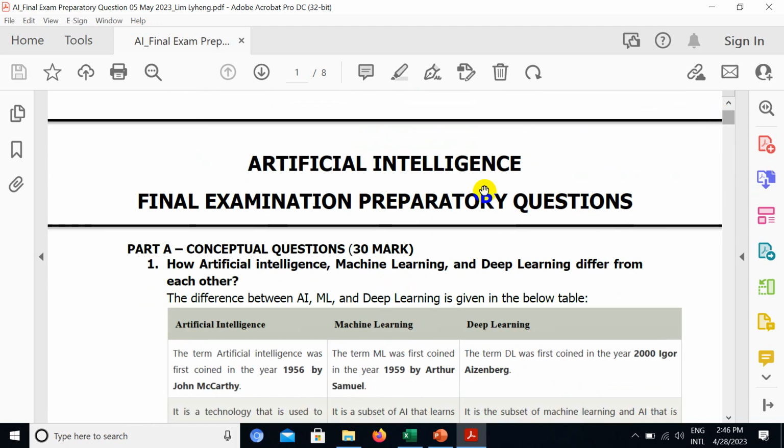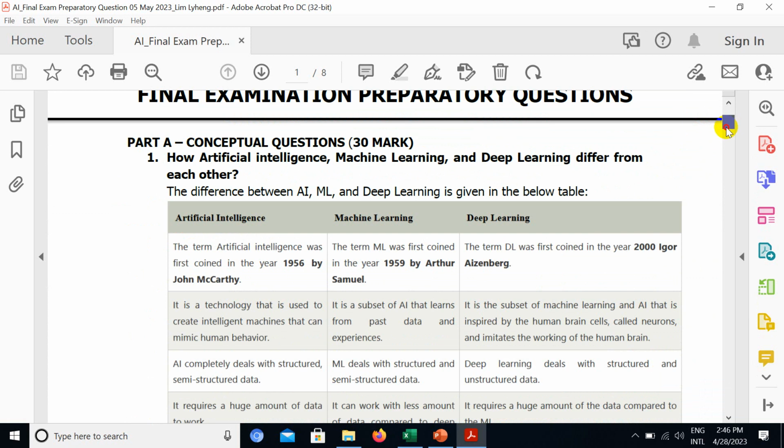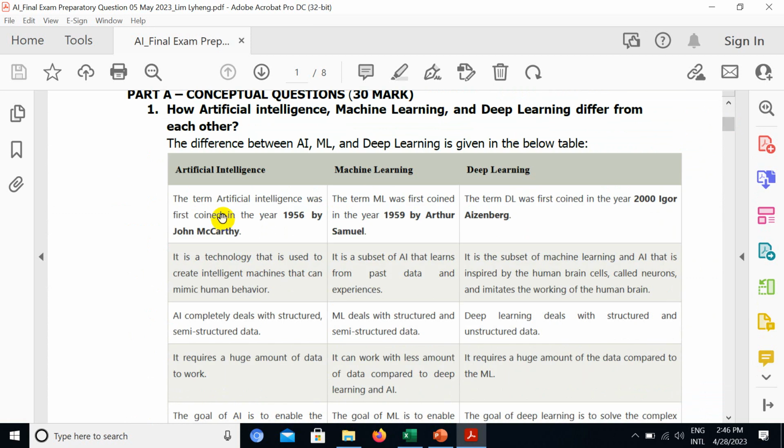Question number one is about how artificial intelligence, machine learning, and deep learning differ from each other. So you need to compare them. I just made it easy for you by making a table of artificial intelligence, machine learning, and deep learning. In artificial intelligence, you just briefly write down some key points.